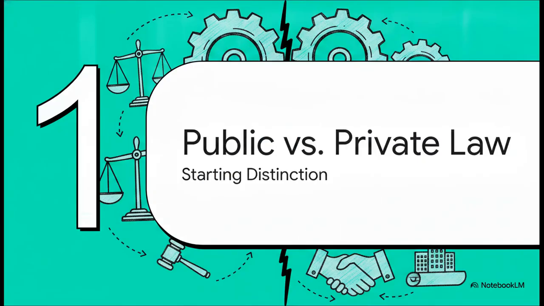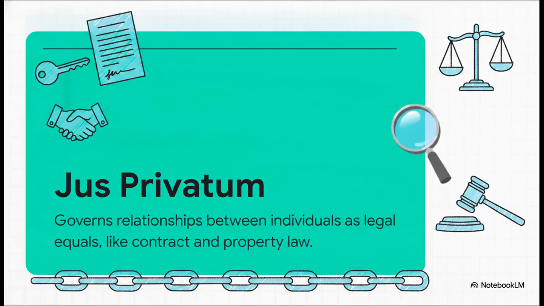Section 1. Public versus private law. Think about signing a lease with a landlord, or maybe buying a used car from a neighbor. If things go south and a disagreement pops up, you'd head to an ordinary civil court to sort it out, right? Well, because this is a dispute between private parties acting as legal equals, it falls under the precise legal term, private law, or historically, jus privatum.